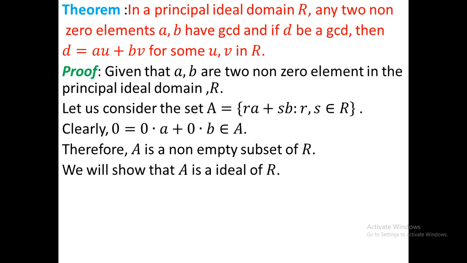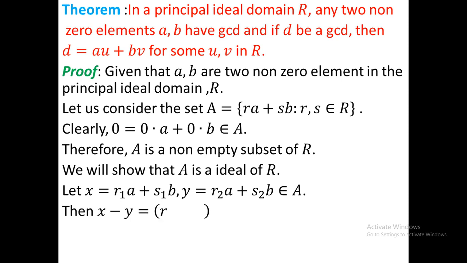However, I will show that A is an ideal. For that purpose, we consider two elements. Let x equal to r1a plus s1b and y equal to r2a plus s2b be two elements in A. Clearly, r1, r2, s1, s2 are elements in R. Now x minus y equals (r1 minus r2) of a plus (s1 minus s2) of b.